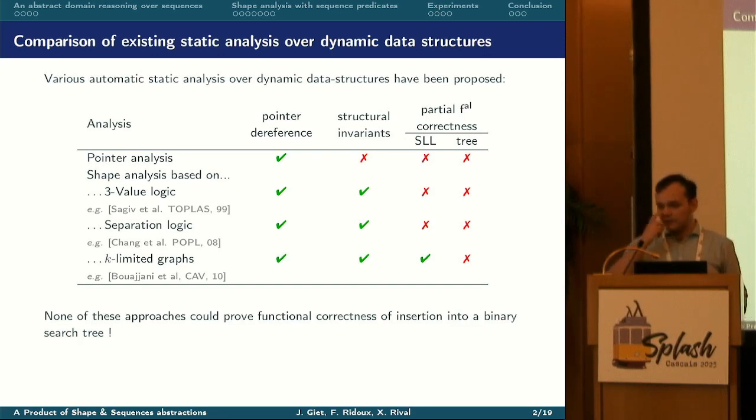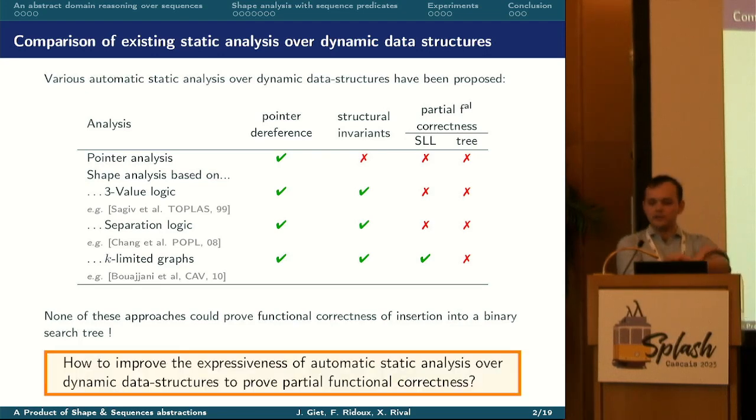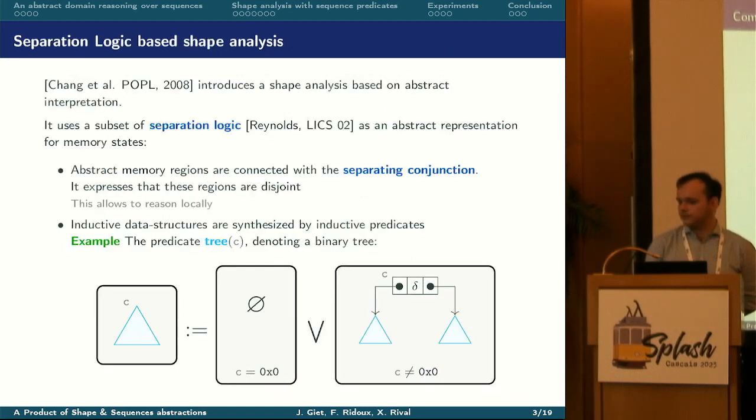And finally, k-limited graphs work well to prove partial functional correctness, but only on a limited family of inductive data structures. So none of these approaches could prove the partial functional correctness of inserting a novel element in a binary search tree. Therefore, we could ask ourselves how to improve the expressiveness of automatic static analysis over dynamic data structures to prove partial functional correctness.